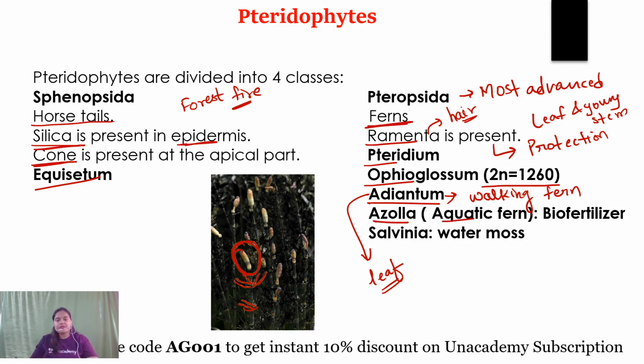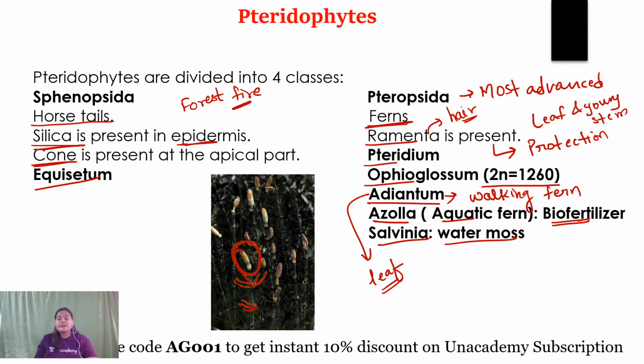Azolla, an aquatic fern, is also known as a biofertilizer. If you grow azolla with a rice crop, it increases its productivity many fold. It is because the blue green algae Anabaena is found to be associated with the azolla. Salvinia, or water moss, is also included in the Pteropsida class of pteridophytes.